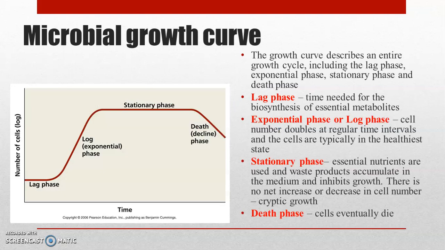Then we can monitor, or study, the microbial growth curve in the case of batch culture. In batch culture, we can see that the bacterial growth curve has 4 phases: the lag phase, the log phase or exponential phase, the stationary phase, and the death phase or decline phase. So the first phase is the lag phase.